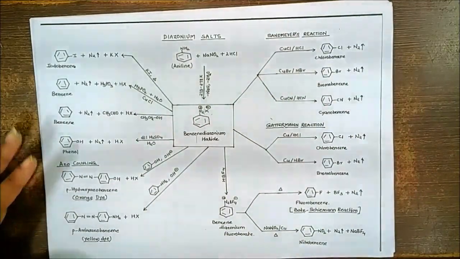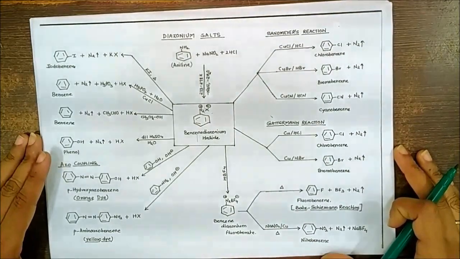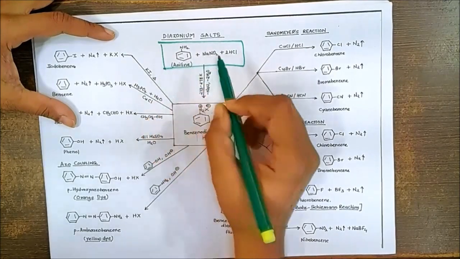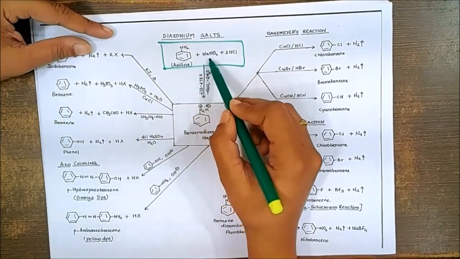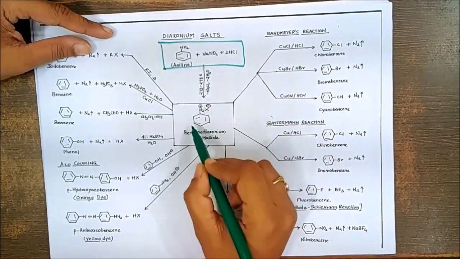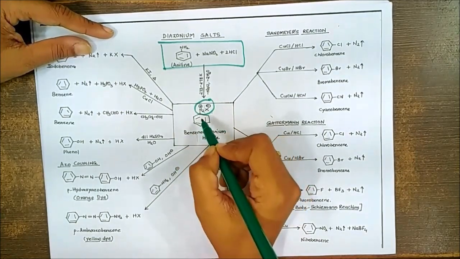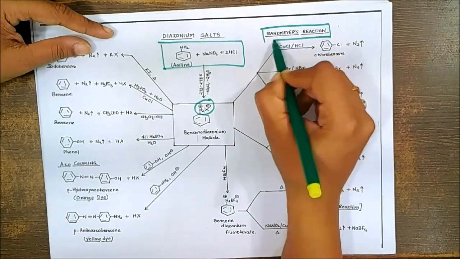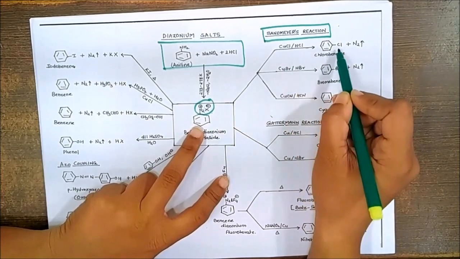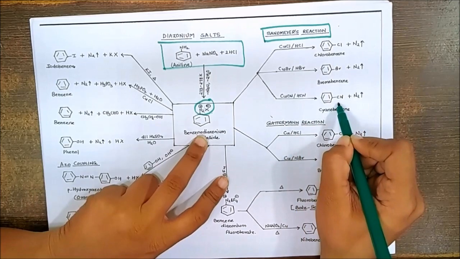The next chart is very important with respect to the MCQs. This is diazonium salt, methods of preparation as well as reactions. Now in case of methods of preparation, there is only one reaction. Aniline on reaction with NaNO2 and HCl at 0 degrees Celsius will give you formation of diazonium salt. Now all these diazonium salts can be converted to corresponding halides by 2 different reactions. One is Sandmeyer's reaction where we can allow the diazonium salt with copper chloride to get the corresponding chlorobenzene, copper bromide to bromobenzene, copper cyanide to cyanobenzene.